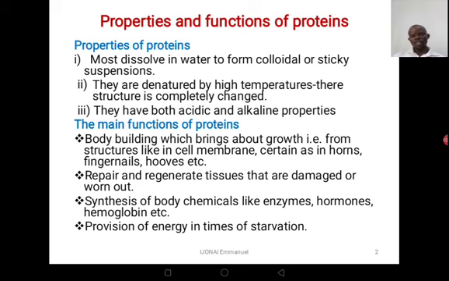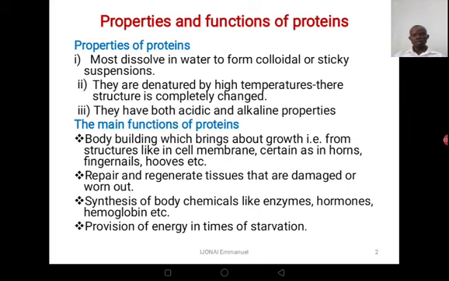Now, let's move to the next slide, where we have properties and functions of proteins. We are going to begin by talking about the properties. Most dissolve in water to form colloidal or sticky suspensions. I can give an example. When you dissolve an egg in water, you can try this at home. You spare one egg and then you do it practically. So you're going to realize that you form a sticky suspension.